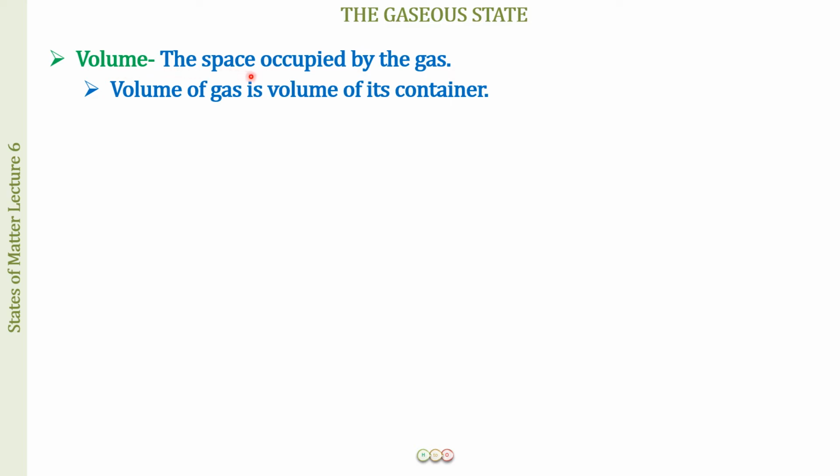The next property of gases that can be measured is volume. This is the space occupied by a gas, and therefore the volume of the gas is the volume of its container. If it is a 1 liter container, the volume of the gas is 1 liter. If it is a 2 liter container, the volume is also 2 liters.